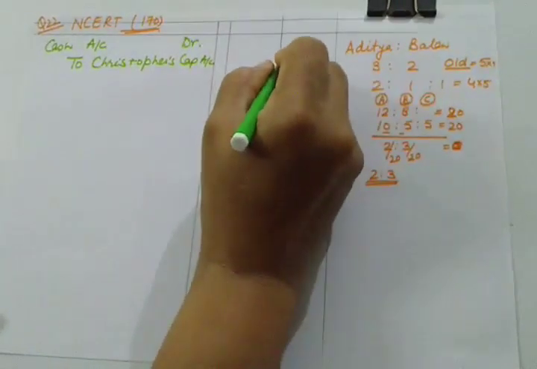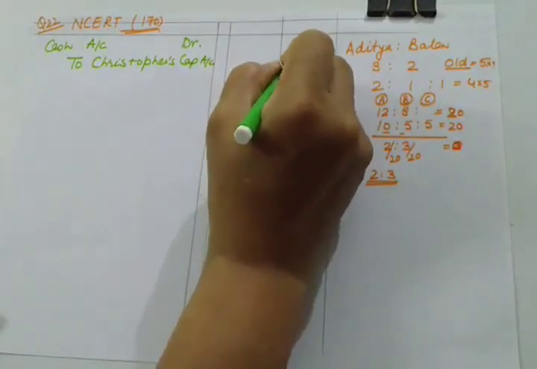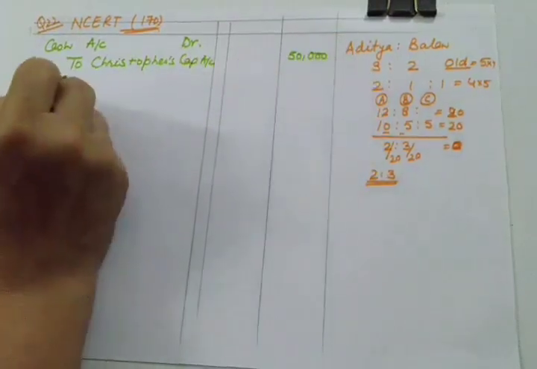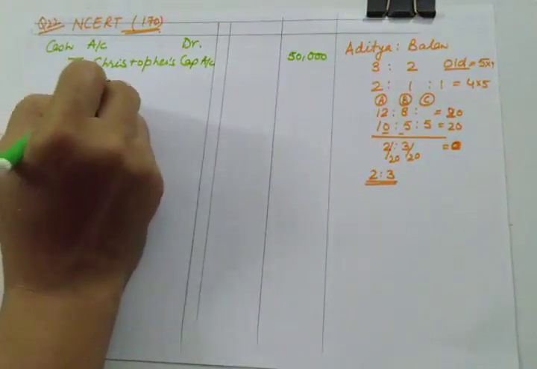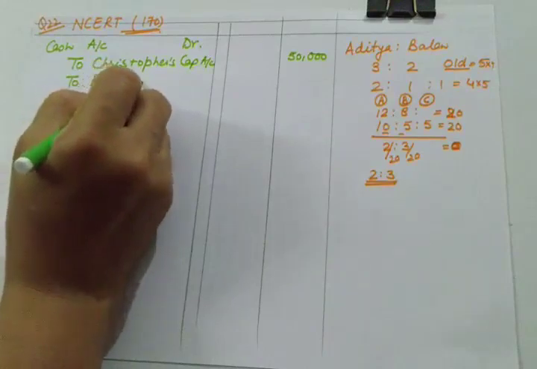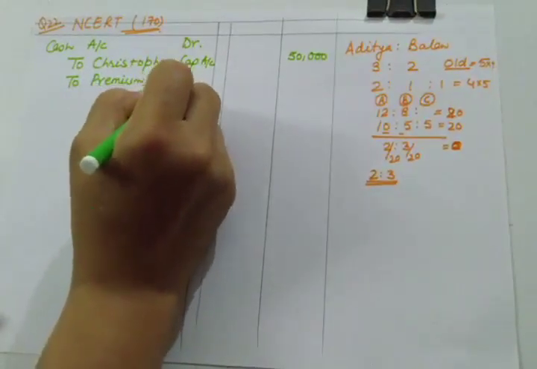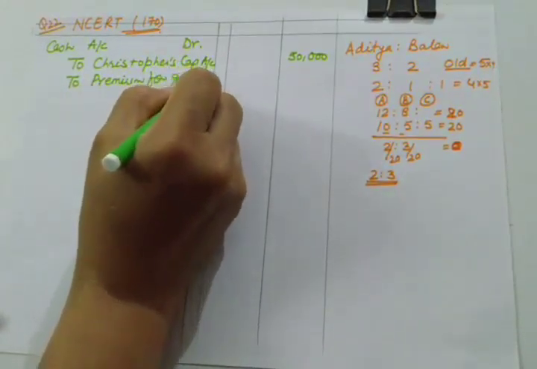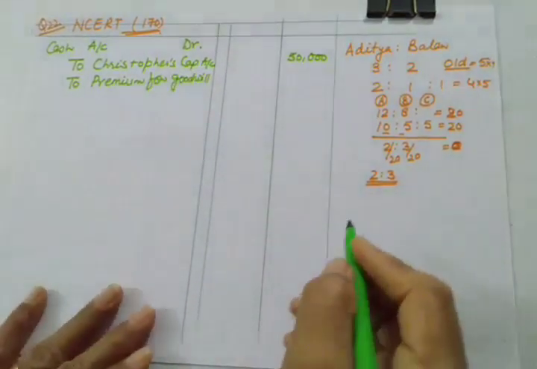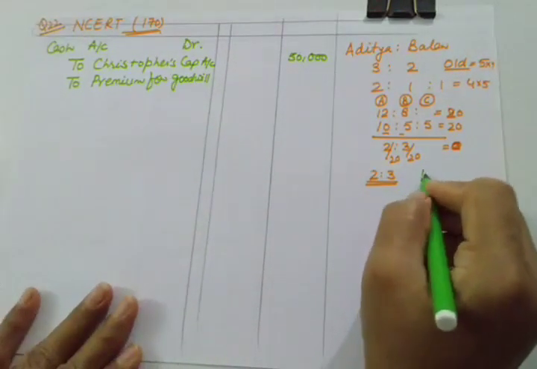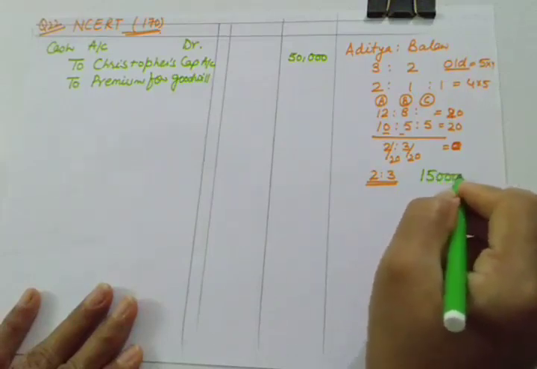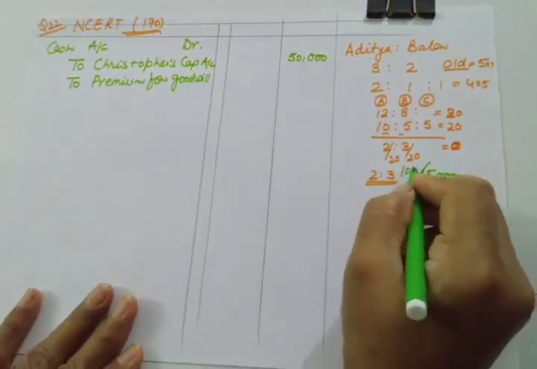And how much capital is he bringing? He is bringing 50,000 as capital. And to premium for goodwill, he was supposed to bring 15,000 but he is bringing only 10,000.